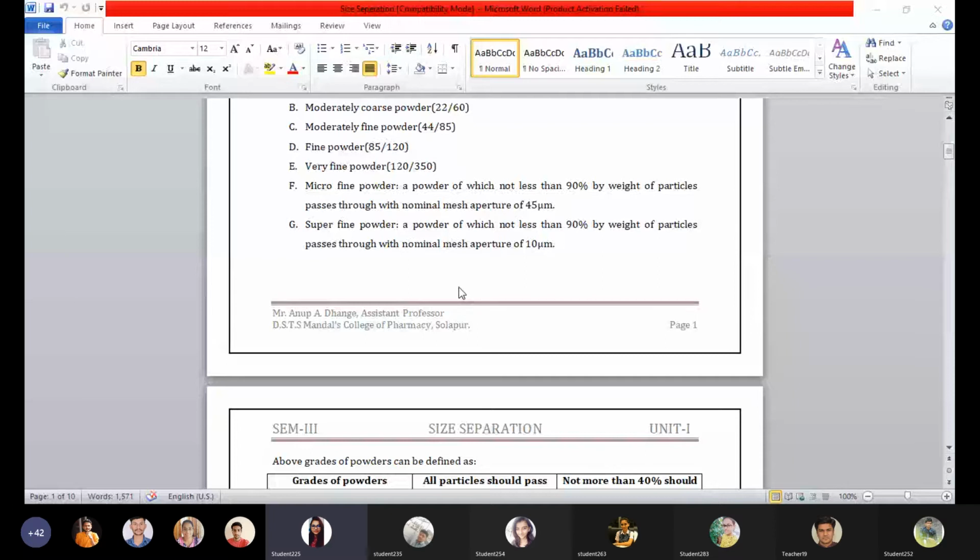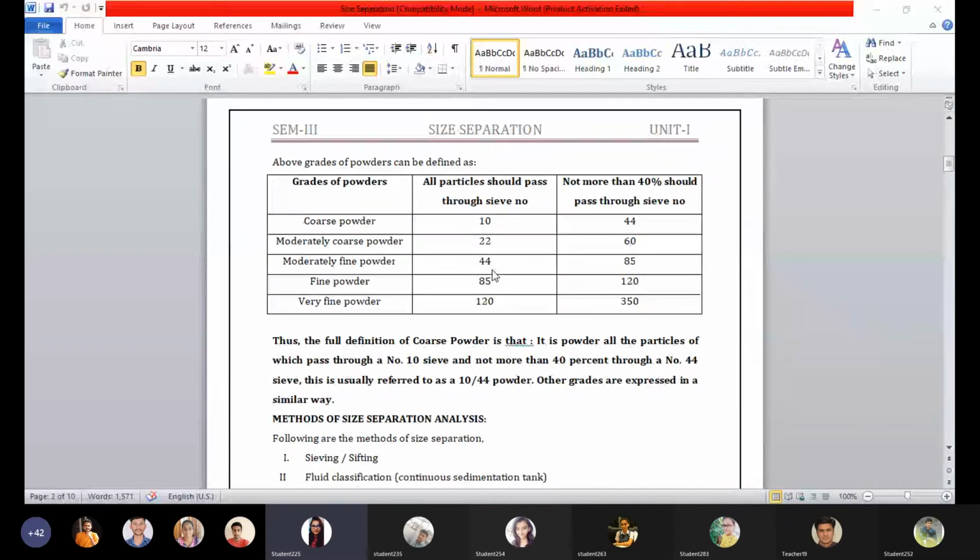Now the table is given by the sir, on grades of powder, which would be very useful to understand what actually happens rather than mugging up the definitions. This chart reflects the same definitions: for each grade of powder, all particles should pass through a given sieve number and not more than 40% should pass through another sieve number.